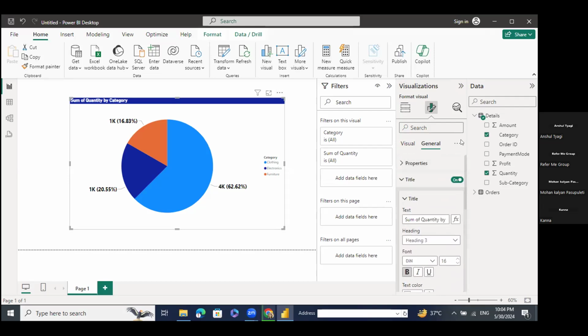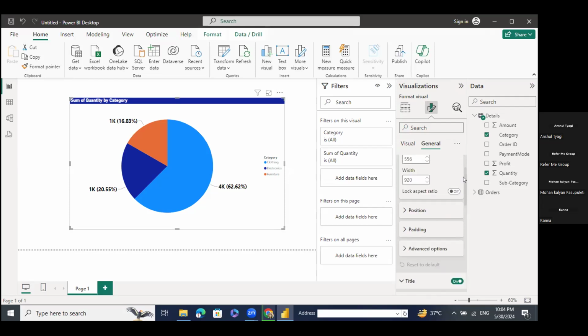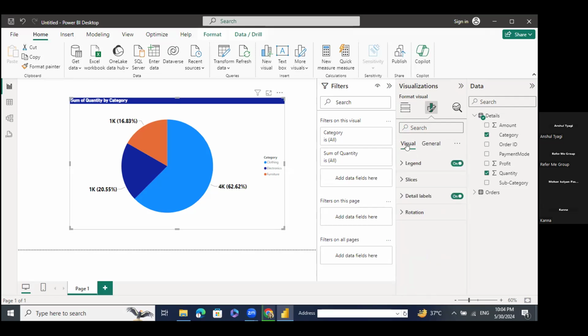Just wait a second, guys. First of all, you need to check your properties, like size, padding, and advanced options. If you go to the advanced options, responsive, we don't need to keep these settings on. So what we will do is go to the visual part.